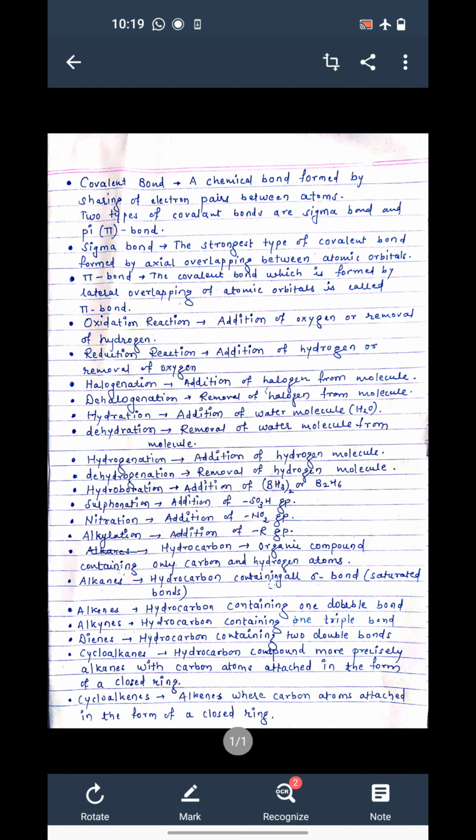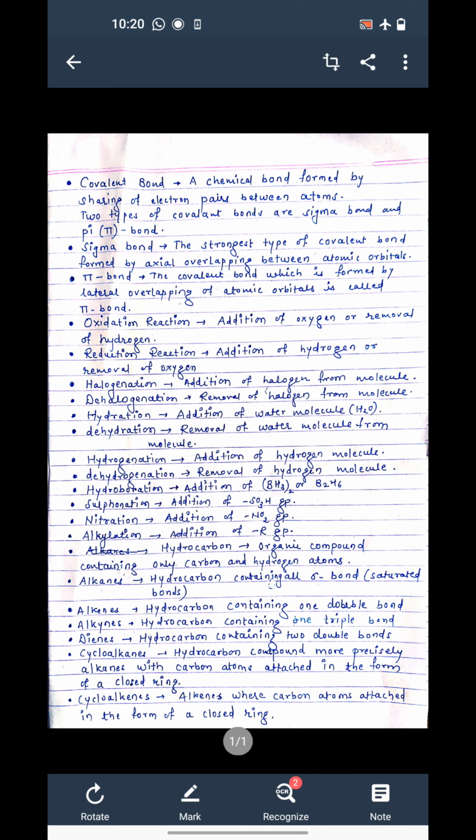Then hydration reaction is there. Hydration is related to water molecules. So addition of a water molecule to the reactant is called a hydration reaction. Again, when a water molecule gets removed from the molecule or reactant, it is called a dehydration reaction. This is a very common term which is generally used in regular routine also, that is dehydration. Right? I had dehydration, water molecules were reduced, dehydration.